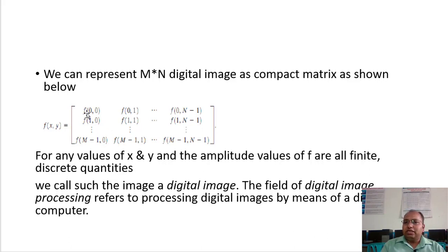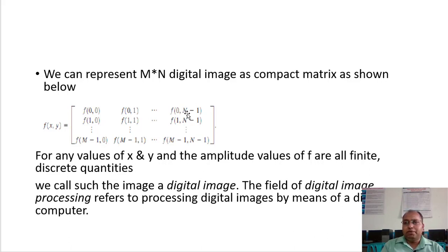The first point of this row and column represents the 0th row and 0th column. So f of 0, this is your 0th row, then f of 1; only the column values change here, and they may range up to n minus 1.